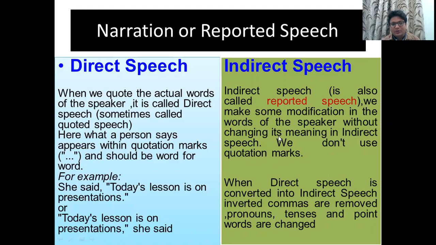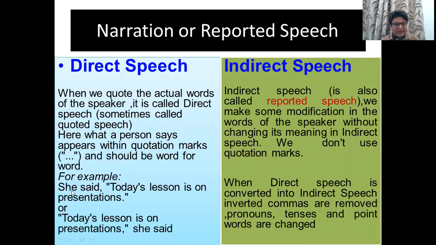In indirect speech, we remove the quotation marks or inverted commas and we make some kind of modifications in the words of the speaker without changing its meaning. For example, of direct speech: She said, "Today's lesson is on presentations," or "Today's lesson is on presentations," she said.